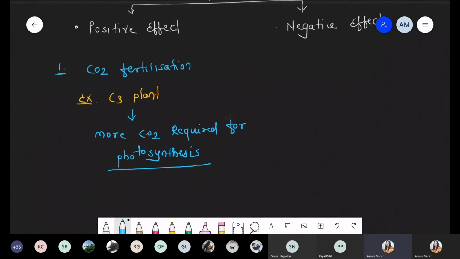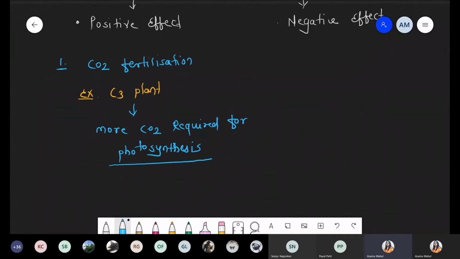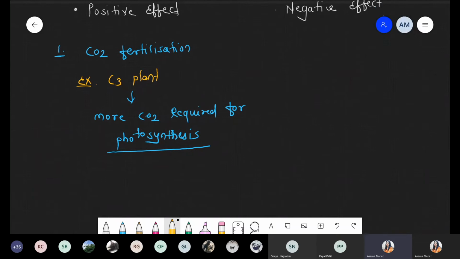Chalo, discuss karte hain. So in case of this C3 plant, they require more than 450 ppm, parts per million CO2 concentration. More than 450.